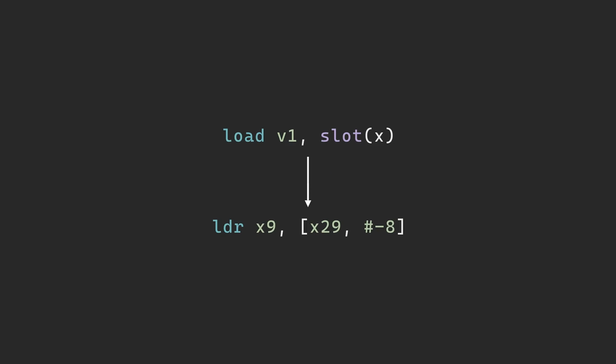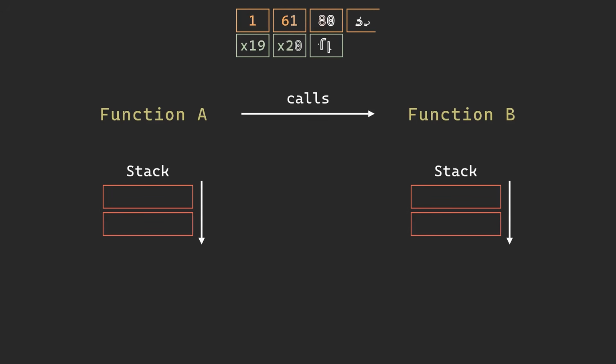Now, we're ready. We're one step away. Time to actually emit assembly code. This part is mostly mechanical with some nuance. Most instructions are a one-to-one mapping, which makes this part pretty simple. The only real concern is our stack slots. Each function gets its own stack. Within each function, there's sections named the prologue and epilogue. The purpose of the prologue is to save the old link register and frame pointer of the caller function, move our stack pointer, and save each callee saved register we're going to use.